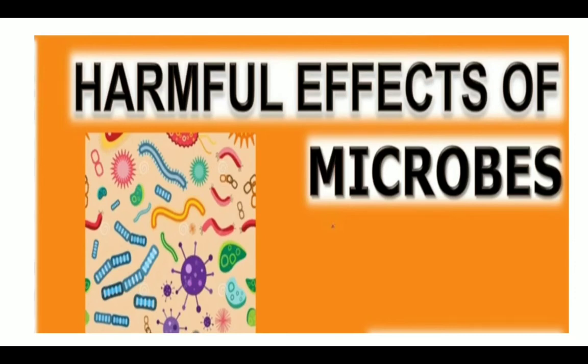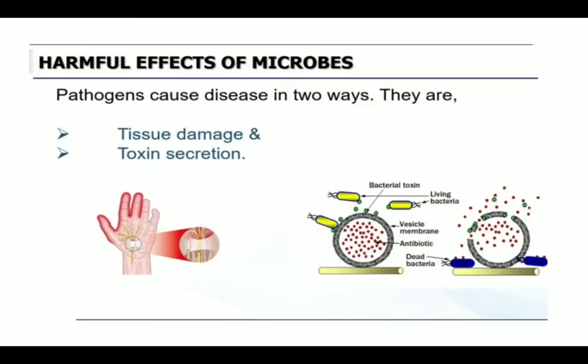The pathogens, that is disease causing microbes, are really harmful to us. They cause diseases in two ways, tissue damage and toxin secretion. One is tissue damage, another one is toxin secretion.